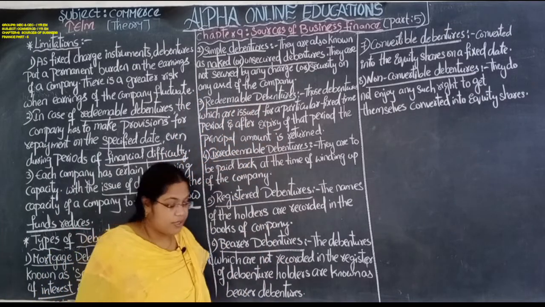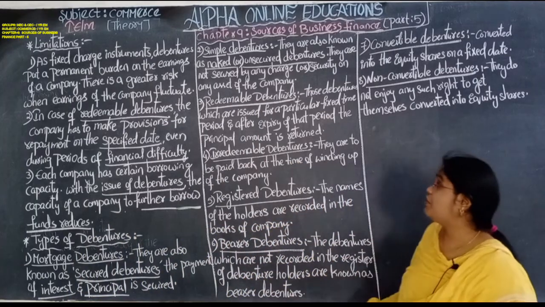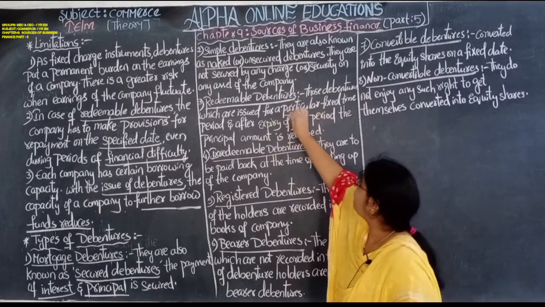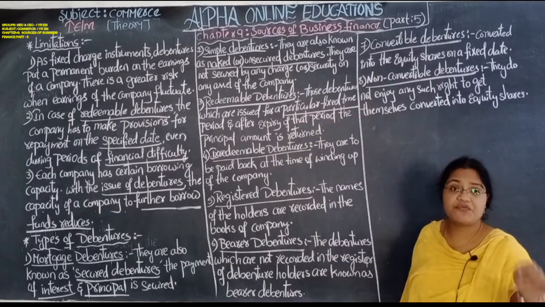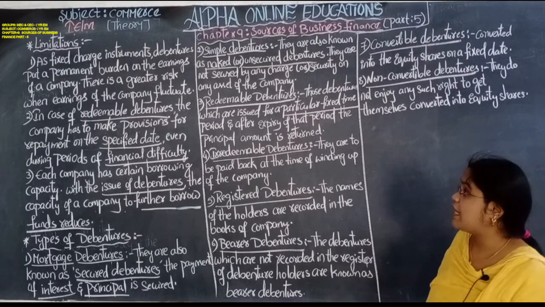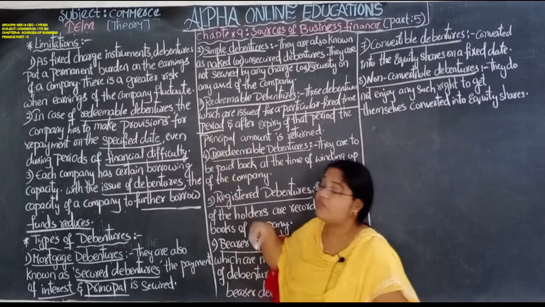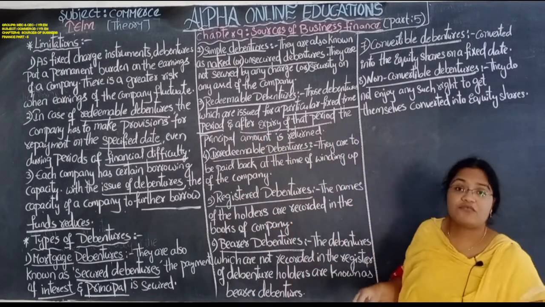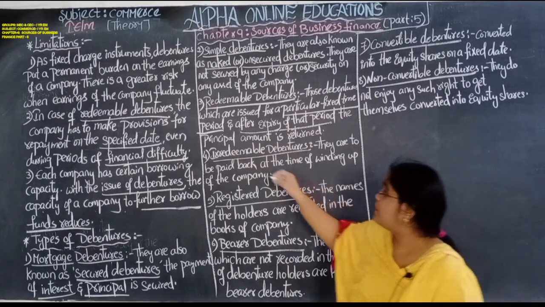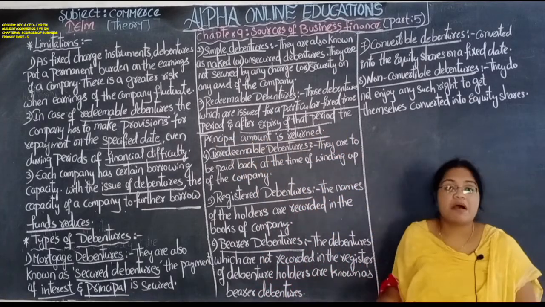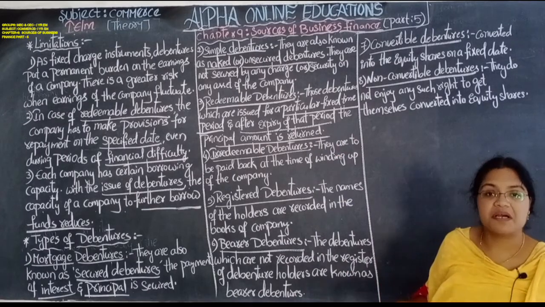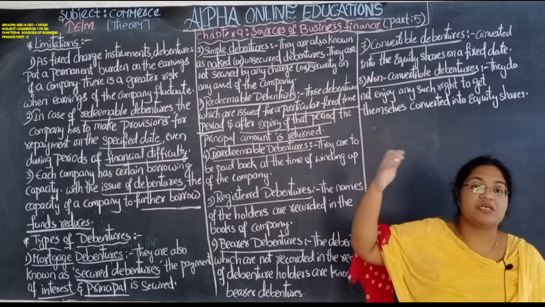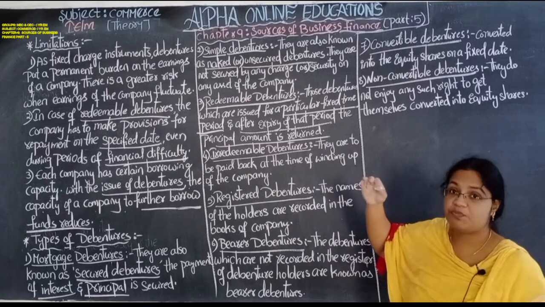Next, redeemable debentures. Redeemable debentures are those debentures which are issued for a particular fixed time period. After the expiry of that period, the principal amount is returned to the debenture holder by the company. These are generally issued for a fixed time, meaning 5 years, 10 years, 15 years, a fixed period of time.